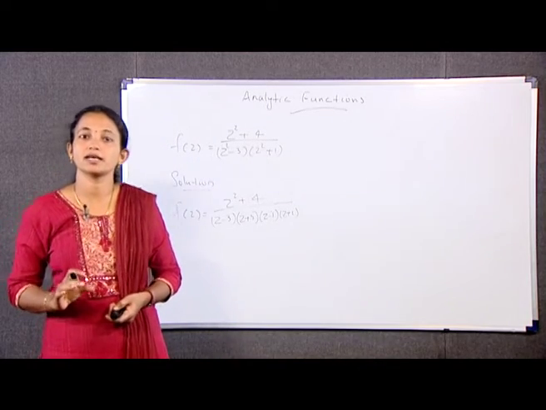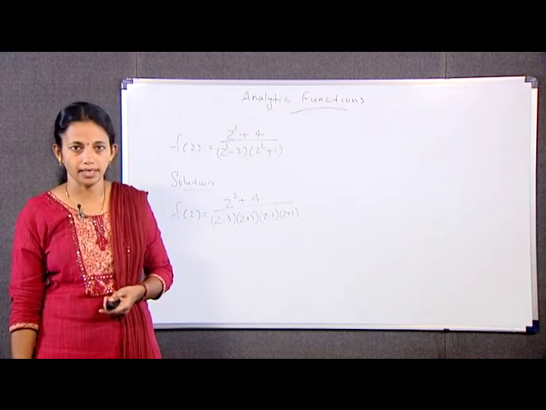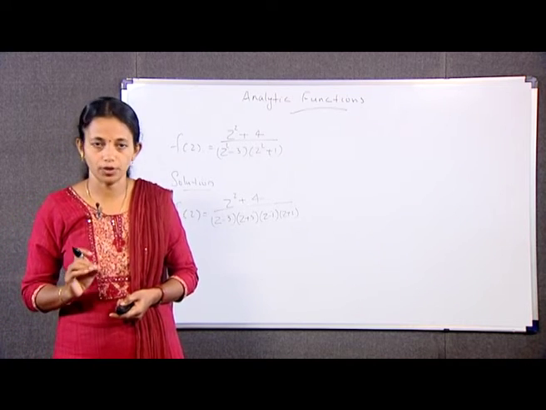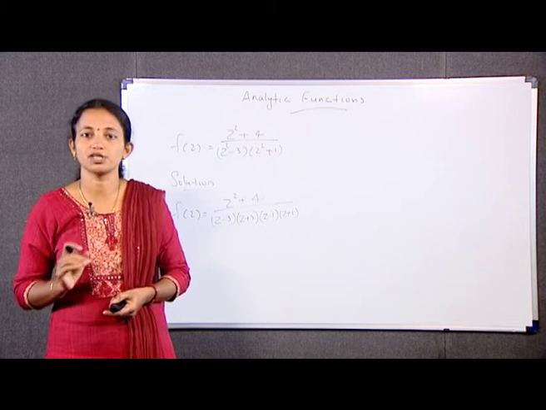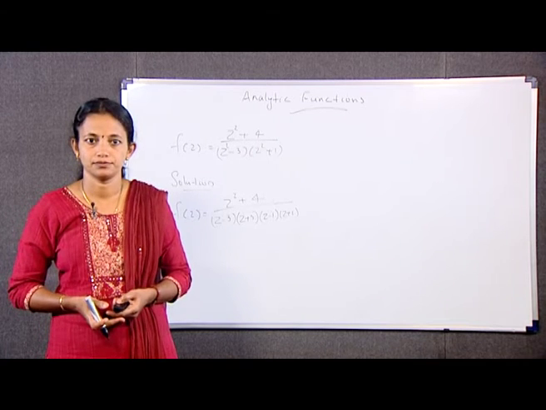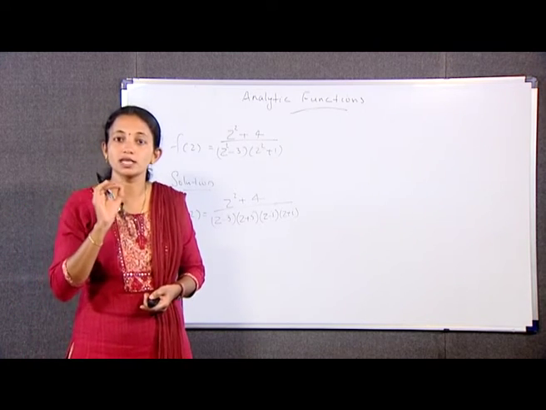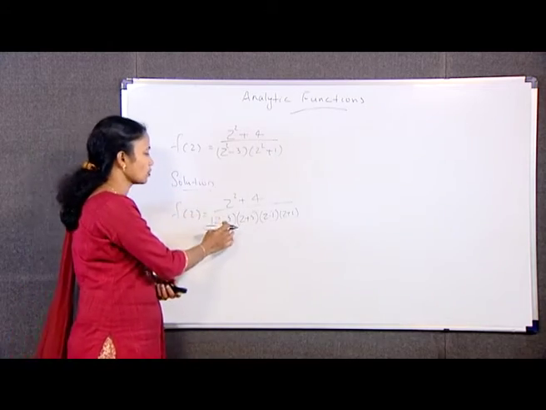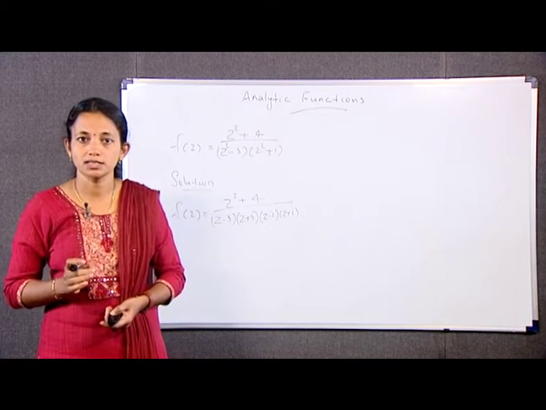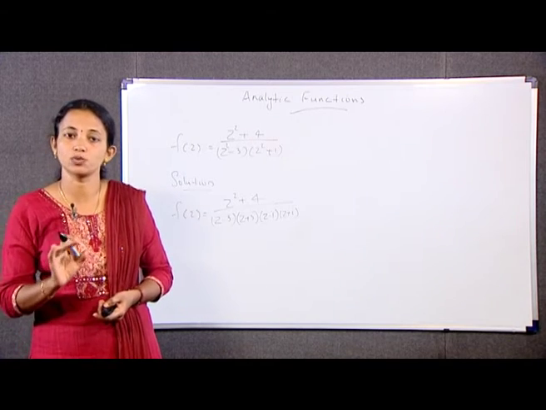It is not defined at the points z is equal to plus or minus root 3 and z is equal to plus or minus i. At all other points in the complex plane, by quotient rule and product rule of differentiation, f is differentiable. Hence, analytic at each point where it is defined. That is, f is analytic throughout the complex plane except for the singular points z is equal to plus or minus root 3 and plus or minus i. Differentiation formulas need to be applied only if the expression for f dash z is wanted.